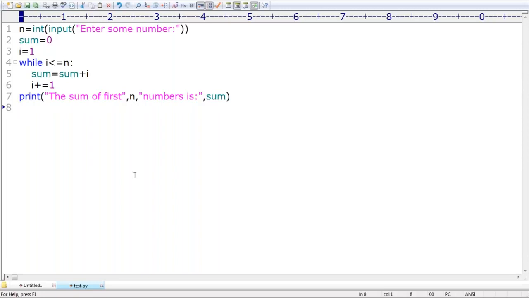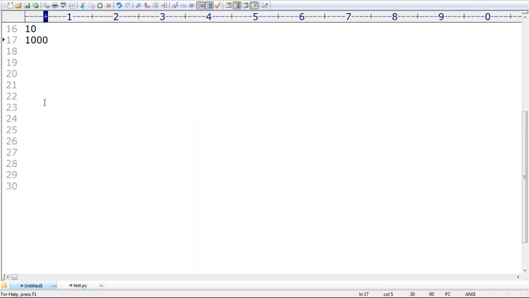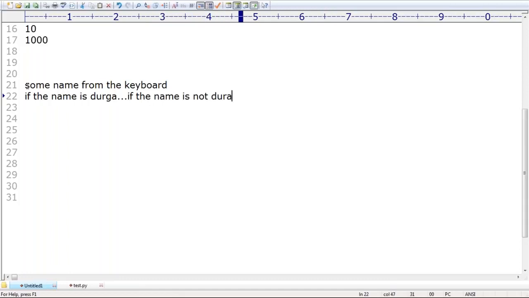Now my next requirement, sir. Write a program which always takes some name, enter some name from the keyboard. If the name is Durga, that's all. Yes, boss, Durga, thanks for confirmation. Stop. If the name is not Durga, then once again ask, hey, please enter your name. Say he entered Ravi.